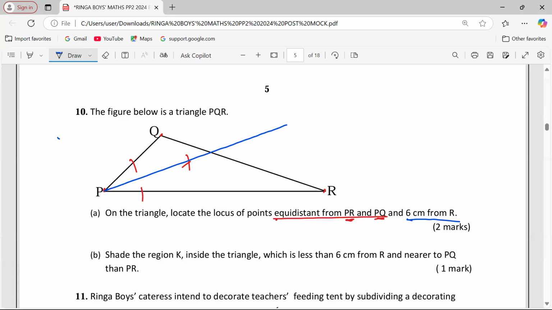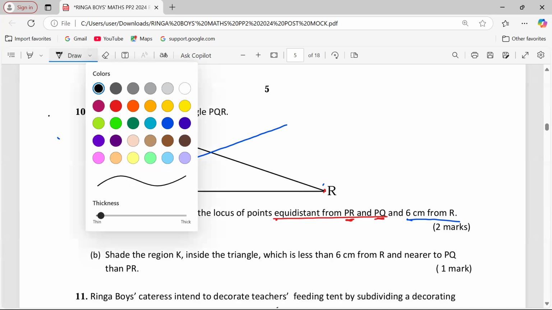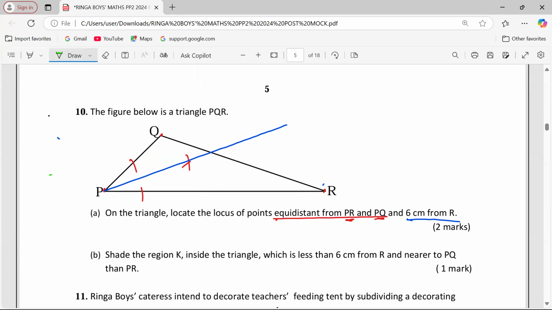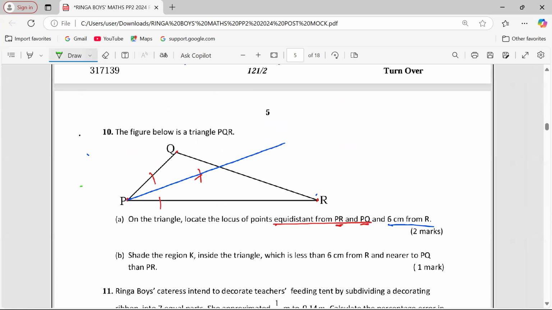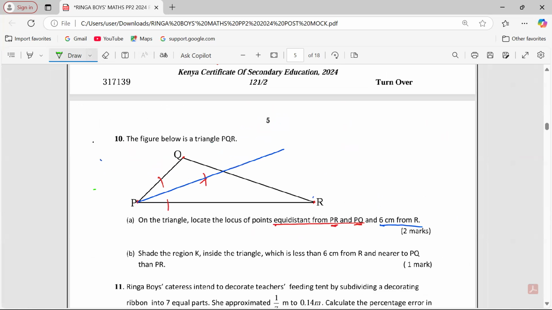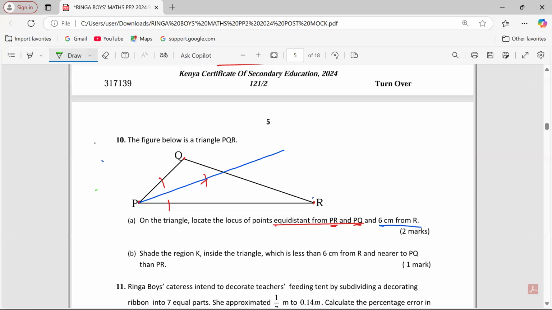Then we stand at R. Then we draw the circle. So standing at R, we draw a circle, a complete circle for that matter. We use a different ink at this point. Remember, I'm not having a good canvas for the screen. Therefore, this one, you will allow me to just estimate 6 centimeters.